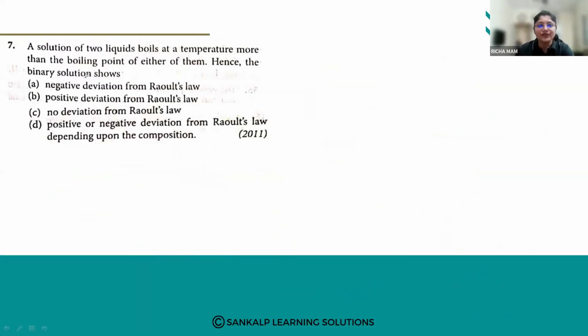A solution of two liquids boils at a temperature more than the boiling point of either of them. Hence, the binary solution shows A, negative deviation from Raoult's law, B, positive deviation from Raoult's law, C, no deviation from Raoult's law, and D, positive or negative deviation from Raoult's law, depending upon the composition. It's A, ma'am. Okay. What about others? You can answer it. What is the answer?